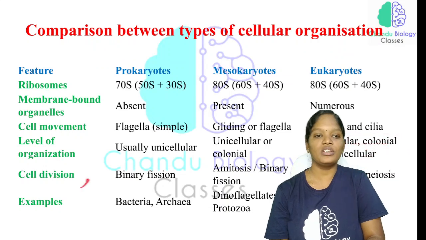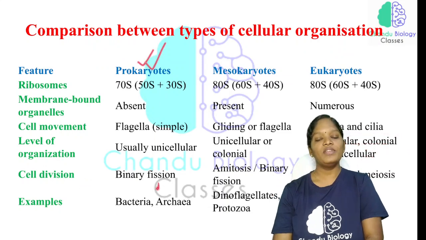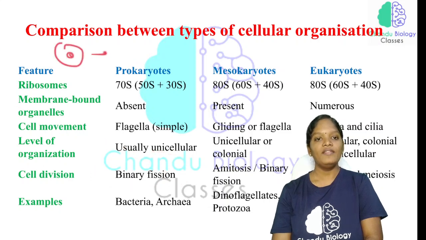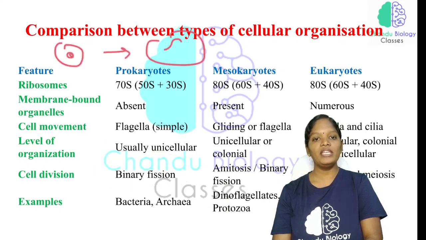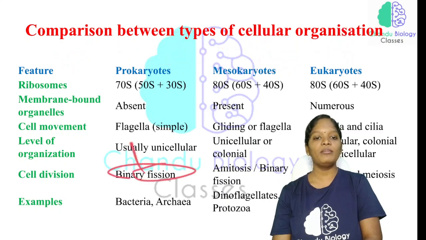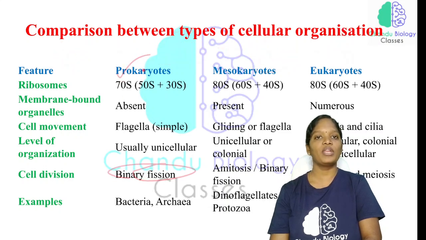Now cell division. Prokaryotes will divide by binary fission, which means simply that a cell elongates its nucleus, and there will be two nuclei in one cell, and after that this cell will be divided into two different cells. So this is what binary fission is, and this is what prokaryotes do.